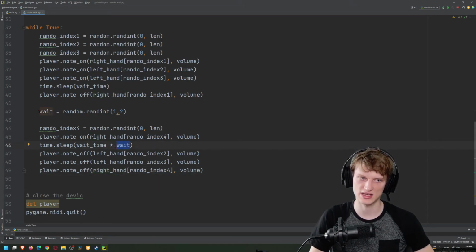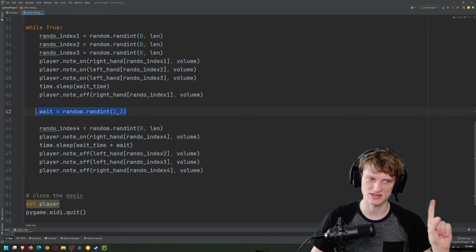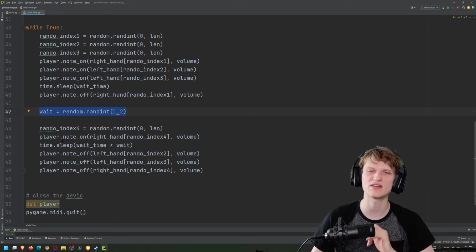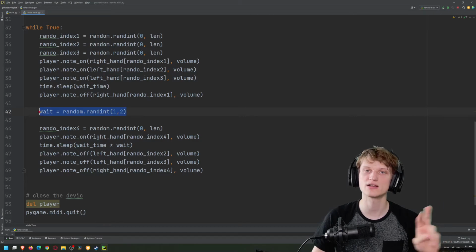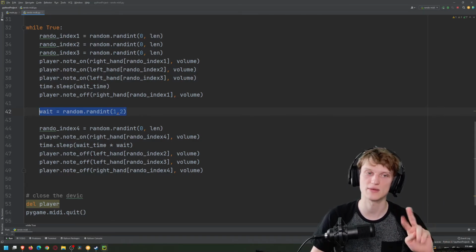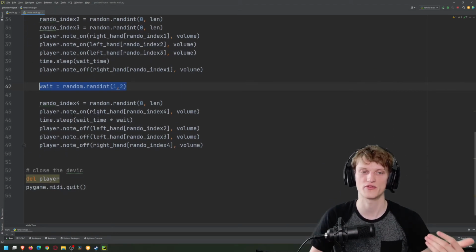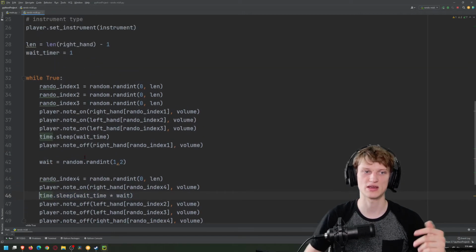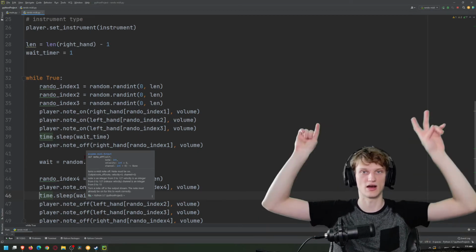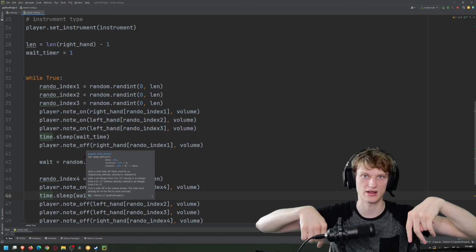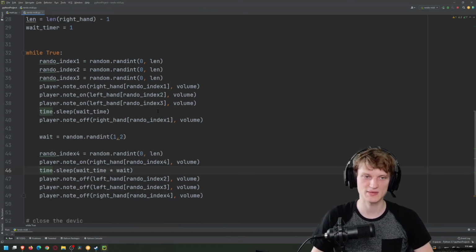Now what this does right here, if you notice in the background when it's playing, there are occasional pauses. That's what this is doing. I want occasional pauses to make it feel more diverse, basically. So I have an occasional pause where it will pause 2 times wait time, which is 0.4. So it's going to pause 0.8 of a second rather than 0.4 of a second between a note right here. So it might be right on, left on, right off, right on, wait, right off, rather than right on, right off, right on, right off. Like it does the double time for the second set.